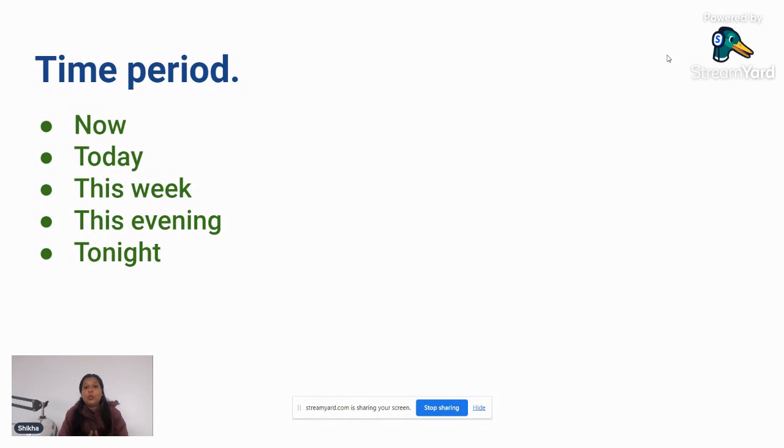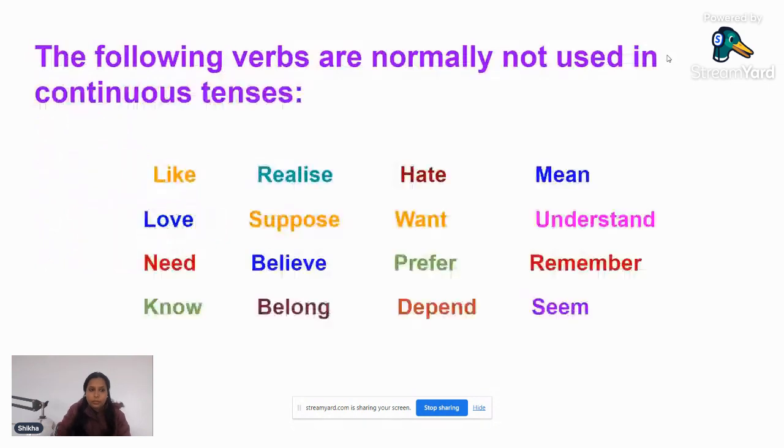That is, when you have already planned for something, when you are sure to go to that place, or when you are sure to do something, at that point of time we will be using present continuous tense. But when you have not planned to do something, or maybe you are not sure whether you will be going to that place or you will do that thing, in that case we will be using will, that is future tense, right?